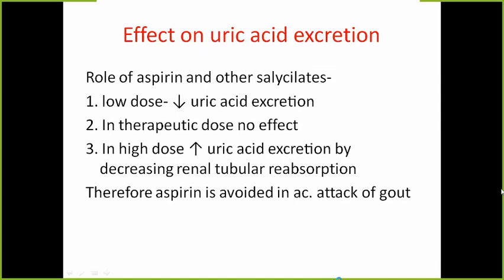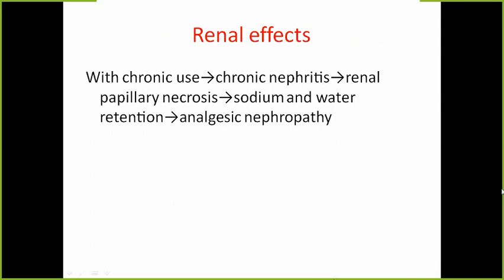So aspirin is avoided in acute attack of gout. Why? The reason is when we give it in therapeutic doses in gout, it will decrease the uric acid excretion. In gout, there is already hyperuricemia, and aspirin decreases uric acid excretion. That means it will further aggravate the hyperuricemia. That's why we avoid aspirin in acute attack of gout. These drugs can be given in gout, but should be given in high dose. But in high dose, they will cause adverse effects also.